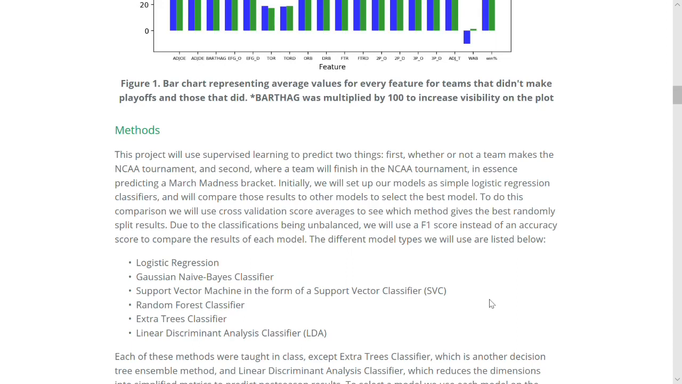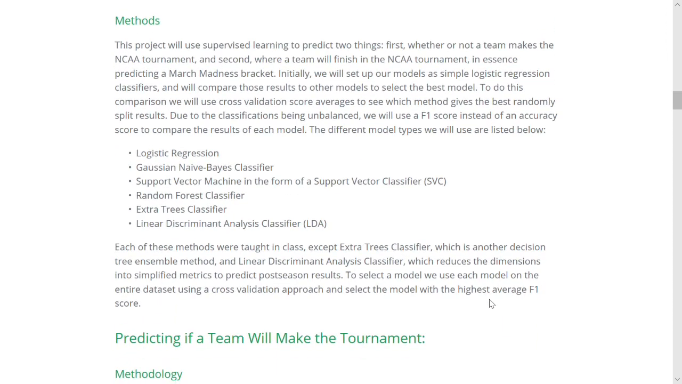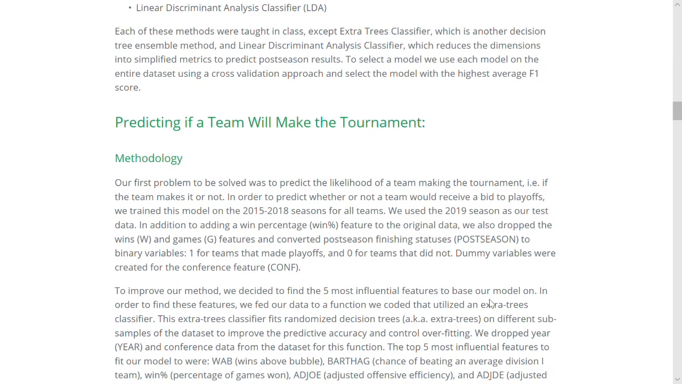We tested 6 different models: logistic regression, Gaussian naive Bayes classifier, support vector machine, random forest classifier, extra trees classifier, and linear discriminant analysis classifier. So on to the first problem, predicting whether a team will make the playoffs. We trained this model on the 2015 through 2018 seasons for all teams and used the 2019 season as our test data. The postseason feature originally included where a team finished, NA if they didn't make it, so we converted it to a binary feature for this model, 1 for teams that made playoffs and 0 for those that didn't.